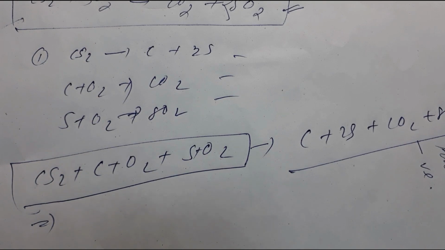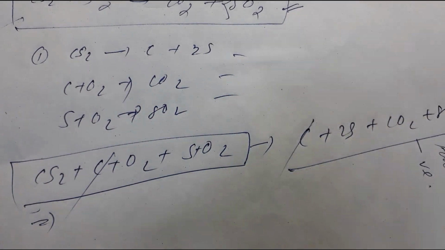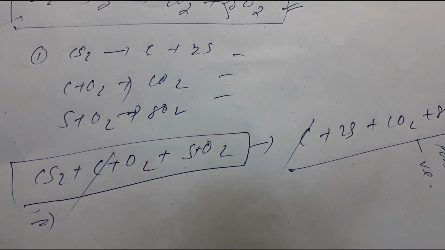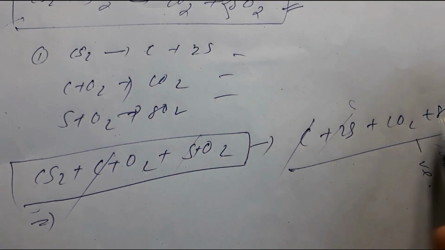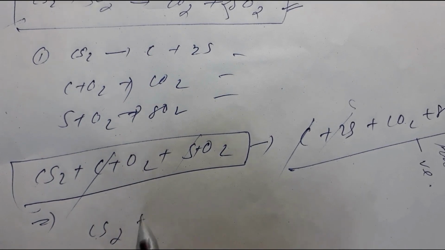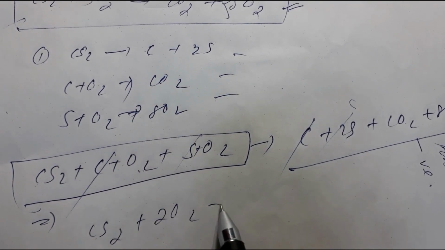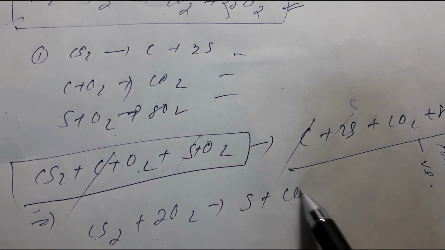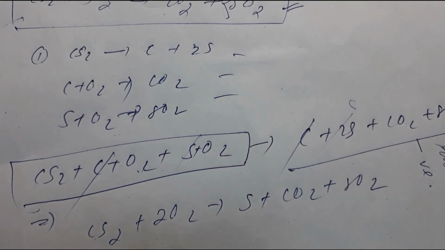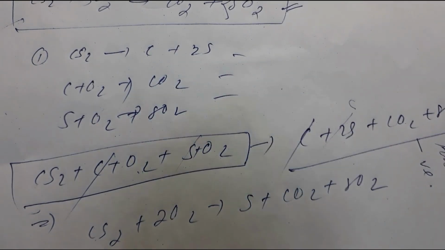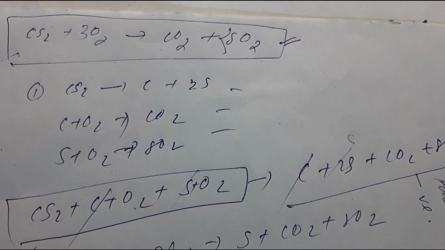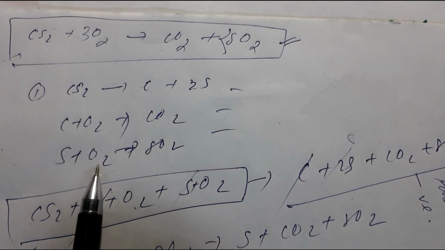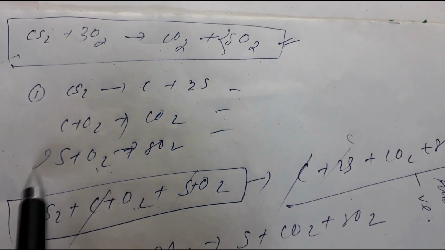I can cancel out carbon, right? Then S, I think I can cancel out. O2 or CO2, it is okay. So CS2 plus 2O2 gives you CO2 plus SO2, right? So this may be the equation. Carbon disulfide is reacting with this. To get this, we have to multiply equation number 3 by something. I think it is by 2.